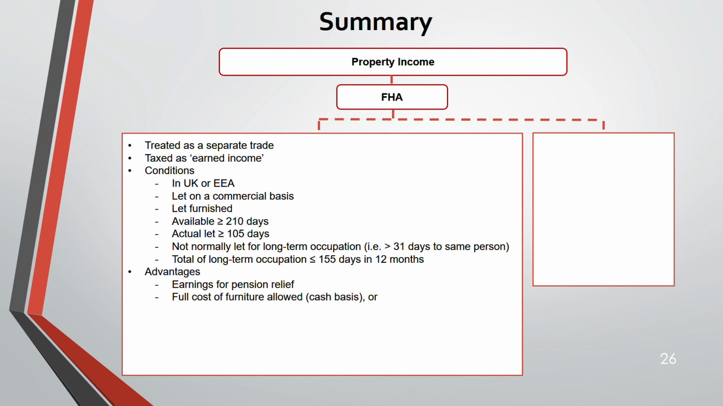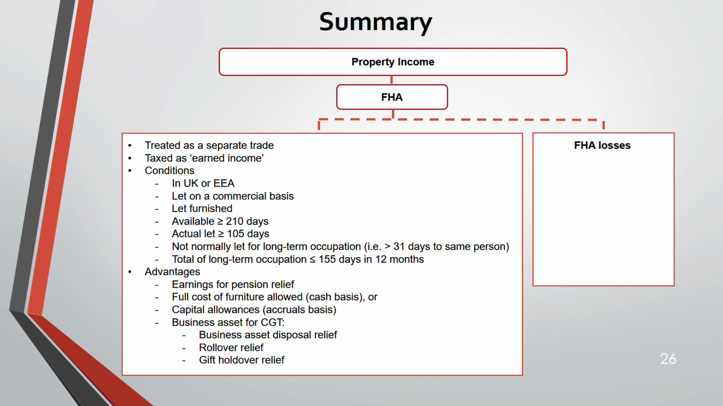And full cost of furniture is allowed if you are using cash basis. And if it's accrual, capital allowances. It is a business asset. It is treated as a business asset from the point of capital gains tax. That means you can save capital gains tax. And you get business asset disposal relief, rollover relief, gift holdover relief.